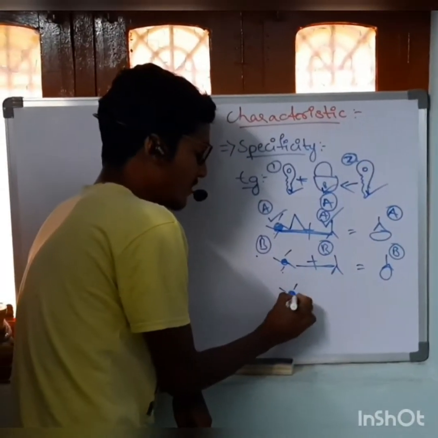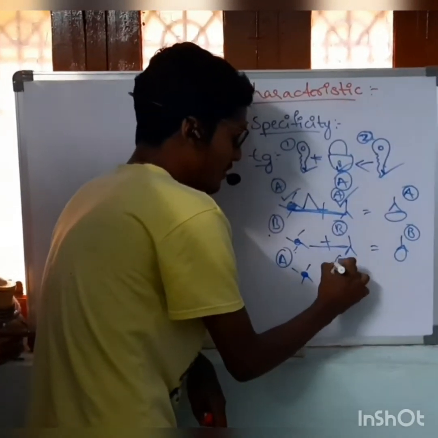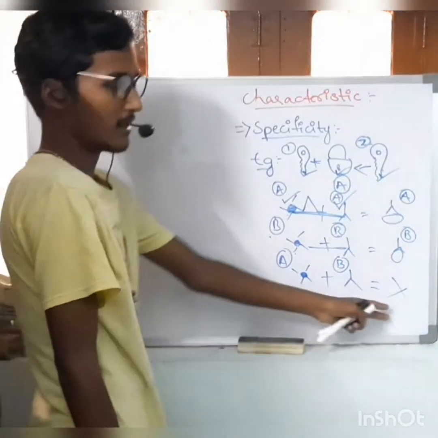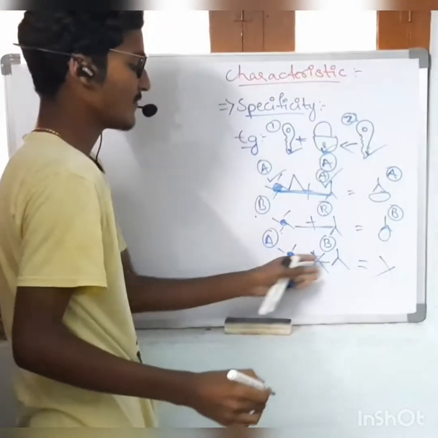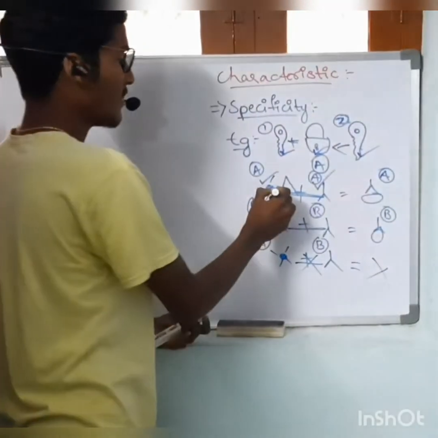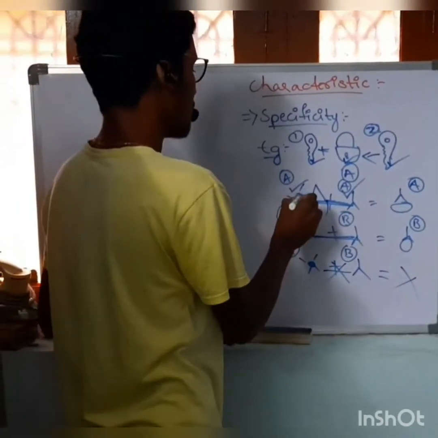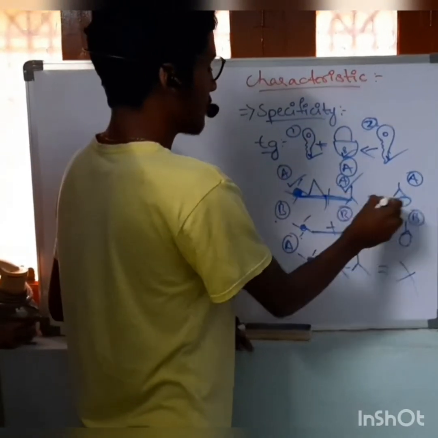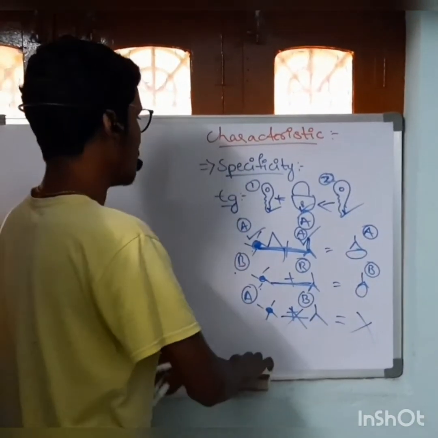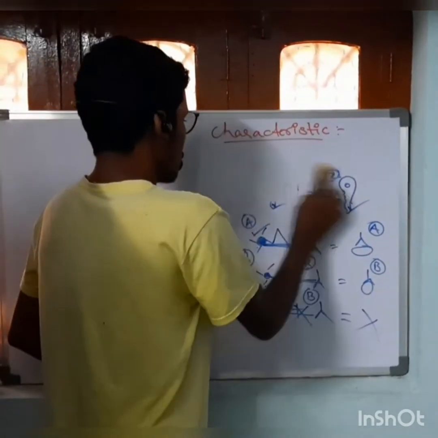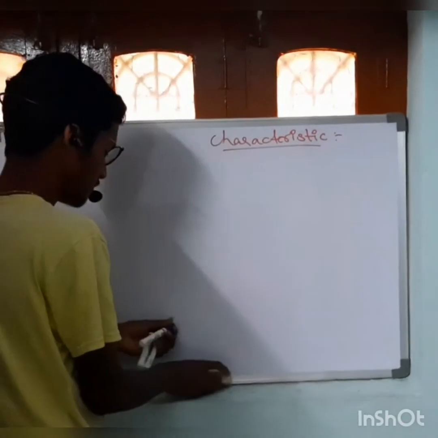But the A antigen with the B antibody does not form any antigen-antibody complex, because there is no specificity between them. Here the same species or same group is known as specificity. A forms a complex with its own antibody. It is specificity. Next one is avidity.